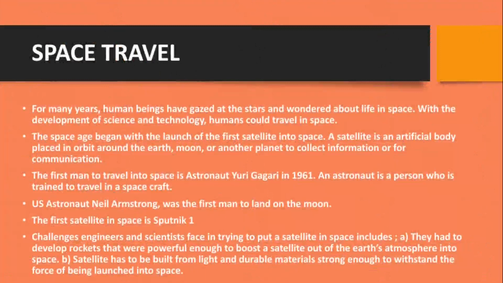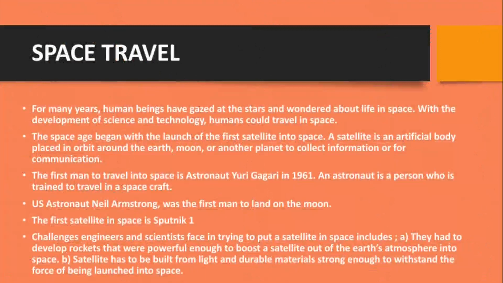It was the aid of this space satellite travel that brought about all those developments. Without the launching of satellites into space, you cannot get information on your phones, and so that's the essence of that industrial revolution. So we have said that the space age began with the launch of the first satellite into space, and that a satellite is an artificial body placed in orbit around the Earth, could be placed around the moon. The first man to travel into space is astronaut Yuri Gagarin.